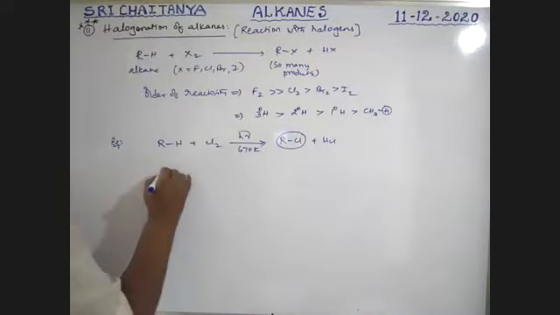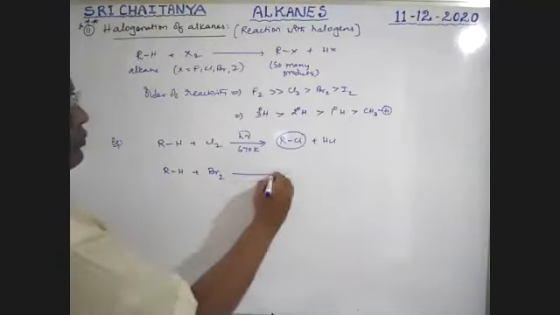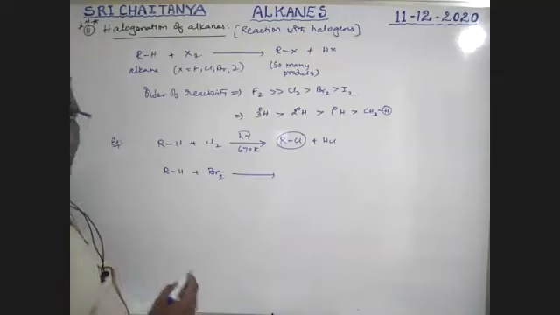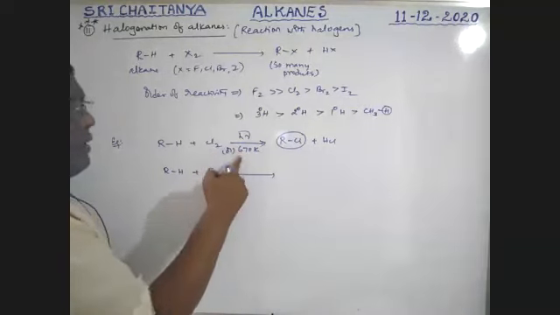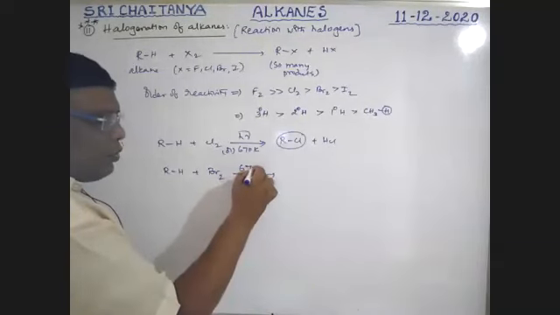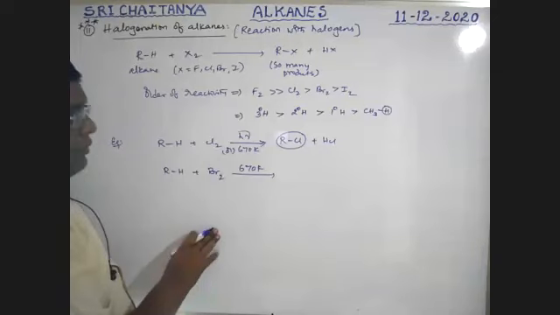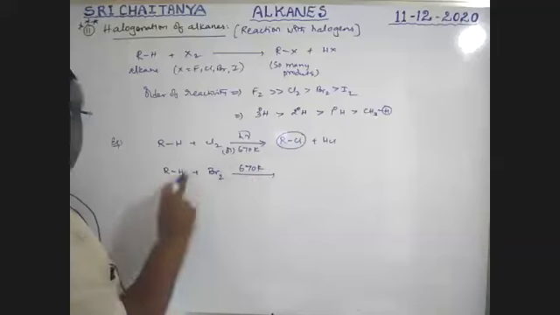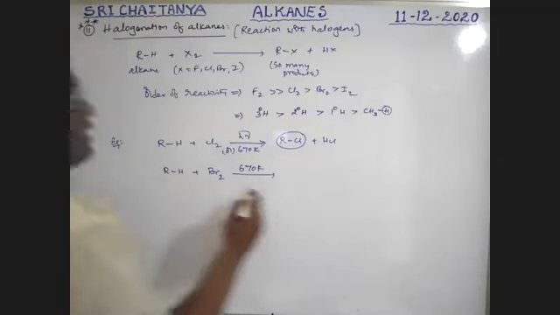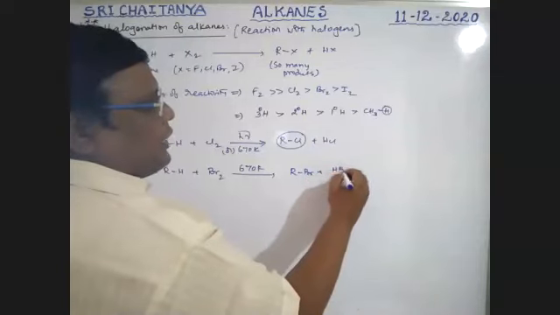Next, when an alkane reacts with bromine, a very high temperature is required. Boys, either sunlight or heating is required, but here only heating is required, up to 673 Kelvin. So that means it is a thermochemical reaction, taking place only in the presence of heat. The hydrogen is replaced with bromine, and RBr plus HBr is the product.